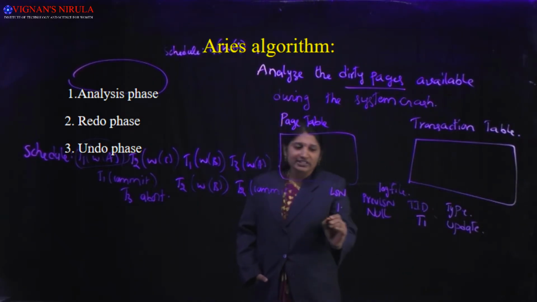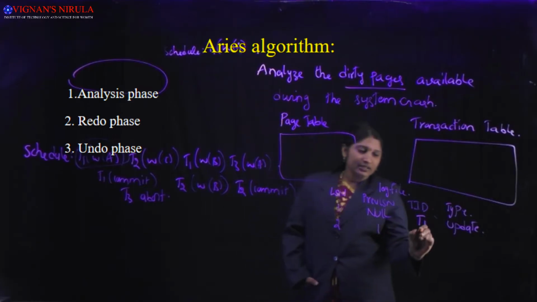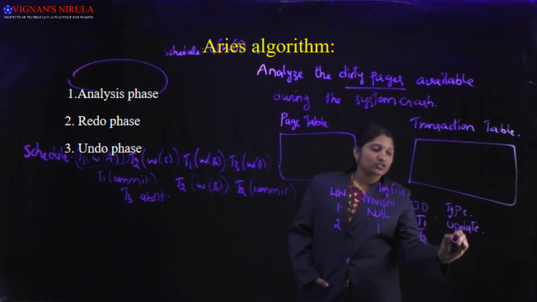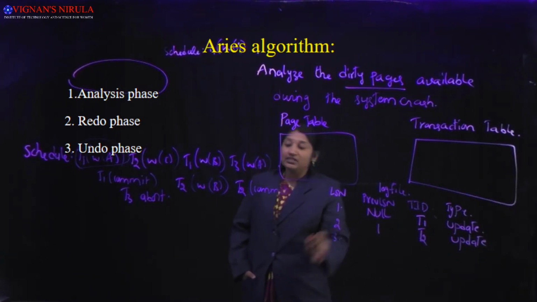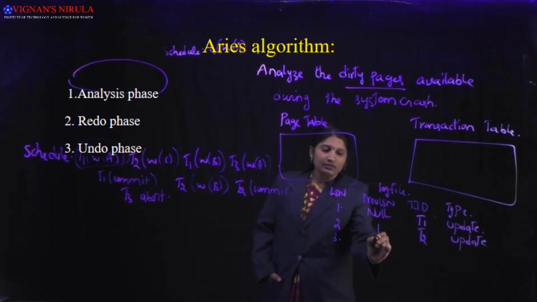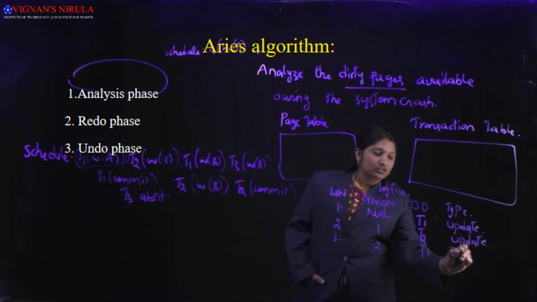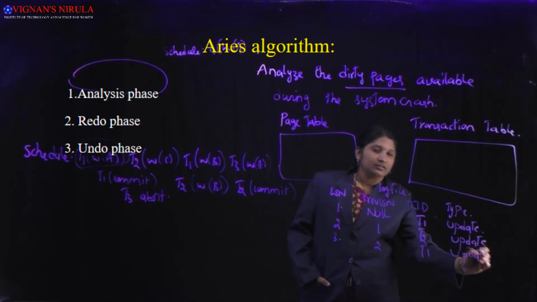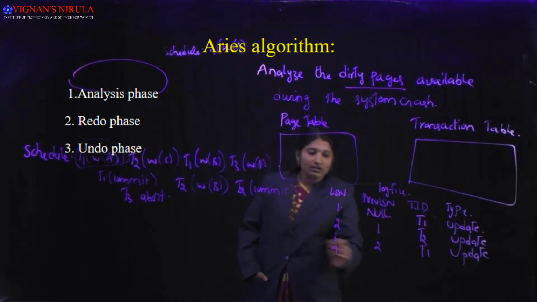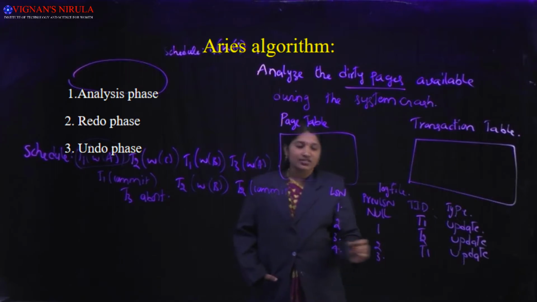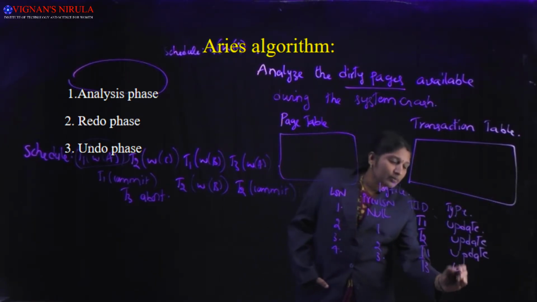So for the second log record, the previous LSN is 1, that is T2, it is also update. Third one is previous LSN 2, T1, that is also update. The fourth log record has previous LSN 3, transaction ID T3 and that is also update.